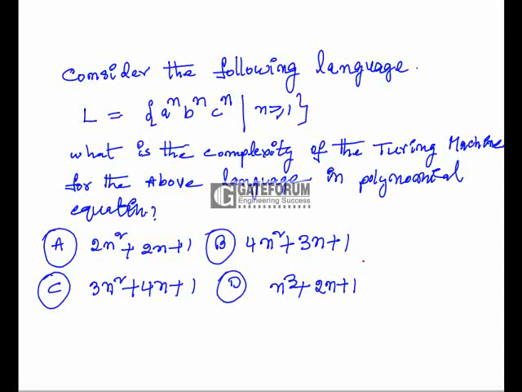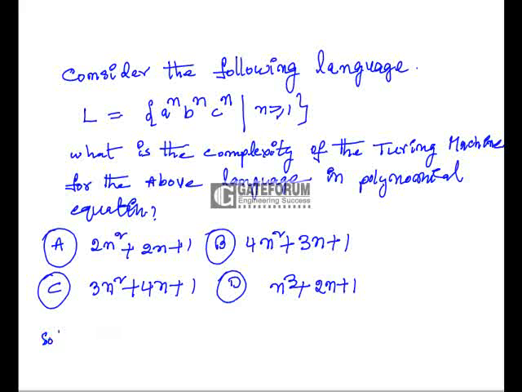Consider the following language. L is equal to a power n, b power n, c power n, such that n starts with 1. What is the complexity of the Turing machine for the above language in polynomial equation? Option A, 2n square plus 2n plus 1. B, 4n square plus 3n plus 1. C, 3n square plus 4n plus 1. D, n cube plus 2n plus 1.